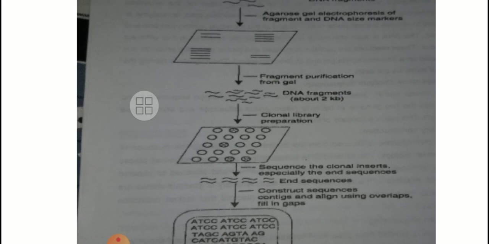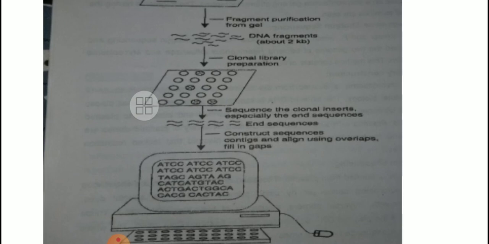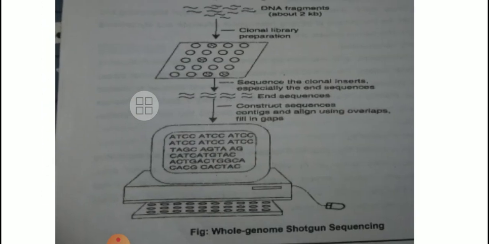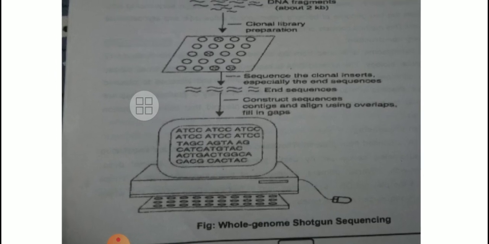Clonal library preparation. Now each and every DNA fragment is cloned, xeroxed with the help of further techniques, and we sequence the clonal inserts, specifically the end sequences. Now we have got the end sequences.